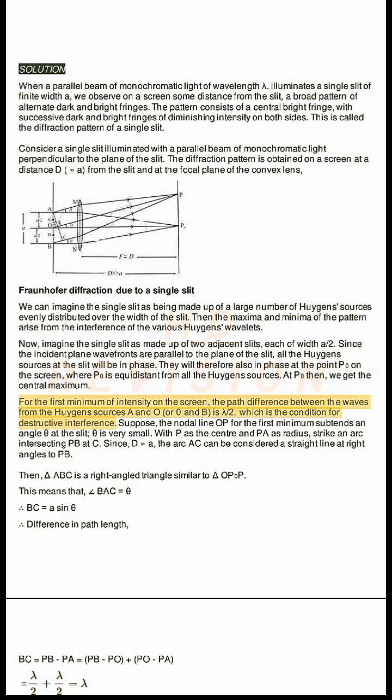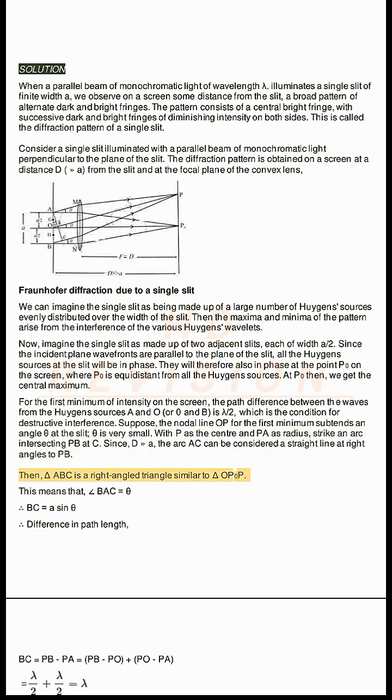For the first minimum of intensity on the screen, the path difference between the waves from the Huygens sources A and O, or O and B, is lambda/2, which is the condition for destructive interference. Suppose the nodal line OP for the first minimum subtends an angle theta at the slit. Theta is very small. With P as the center and PA as radius, strike an arc intersecting PB at C. Since D >> a, the arc AC can be considered a straight line at right angles to PB.